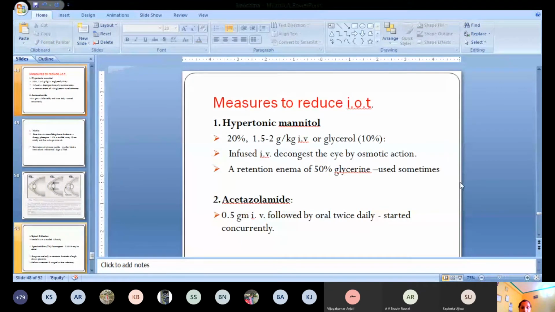The next very effective drug in angle closure glaucoma is acetazolamide. This is a carbonic anhydrase inhibitor that decreases the formation of the aqueous humor by acting on the ciliary epithelium. You can use this drug intravenously immediately, 0.5 grams, and after that you can give it orally twice a day. Stat you have to give intravenously and then continue with the oral dose.